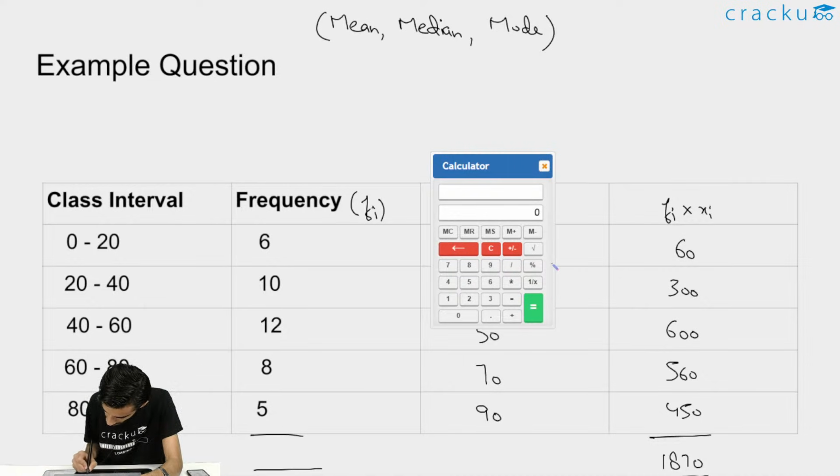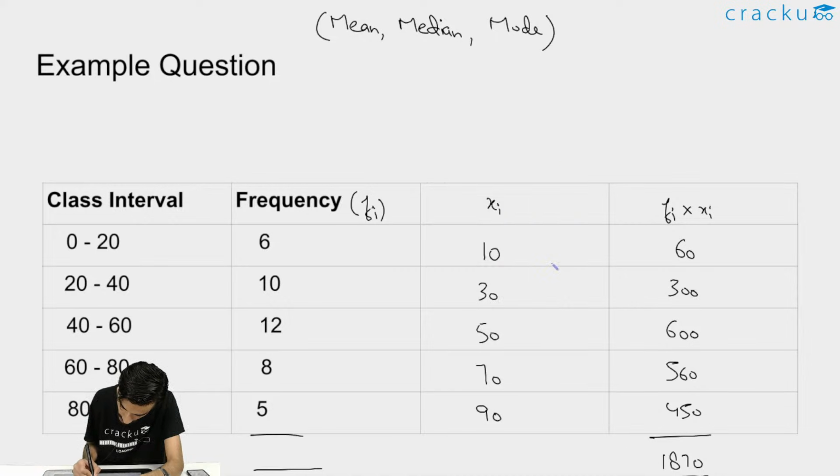So this is 60 plus 300 plus 600 plus 560 plus 450. Okay, this is 1970. This will come out to be 1970. So the summation comes out to be 1970.